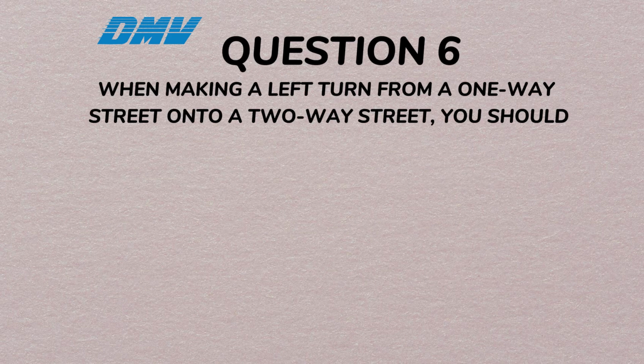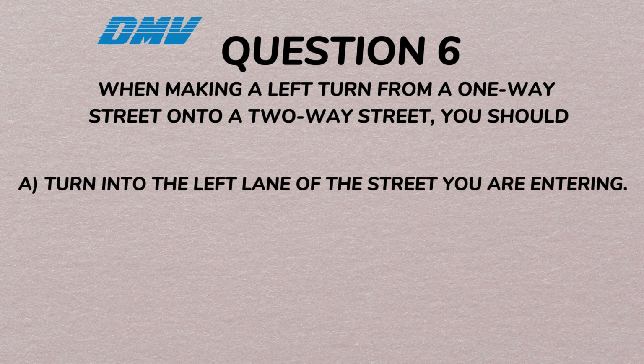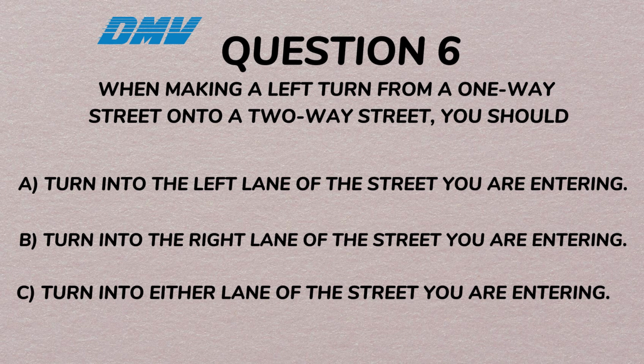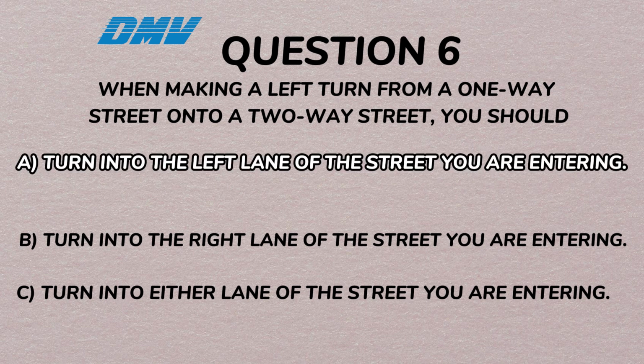Question 6. When making a left turn from a one-way street onto a two-way street, you should A. Turn into the left lane of the street you are entering, B. Turn into the right lane of the street you are entering, C. Turn into either lane of the street you are entering. Correct answer, A. Turn into the left lane of the street you are entering.